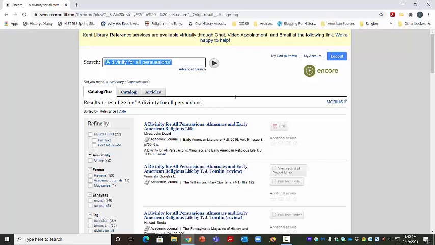However, if I look at them carefully, I notice that they are not my book. These are actually book reviews, and I can tell that because it says that this is an academic journal. So I know that this is not the book that I'm looking for, but maybe it's an article with the same title. So if I click on it, it'll bring up the record for this item.